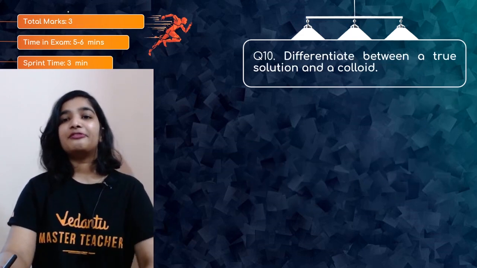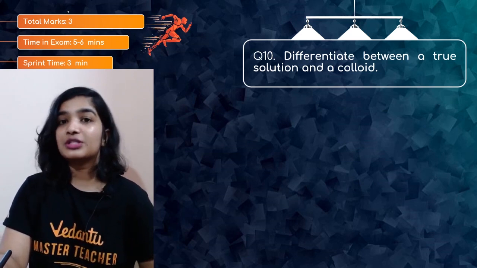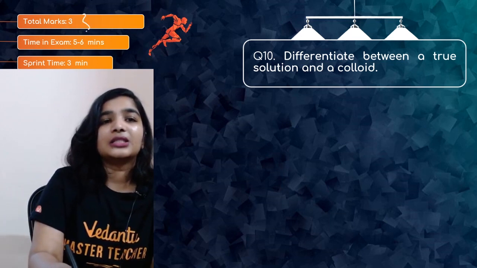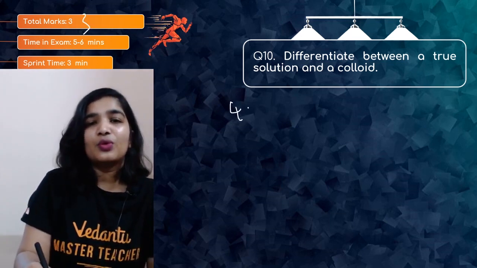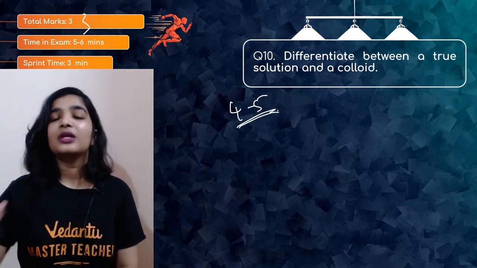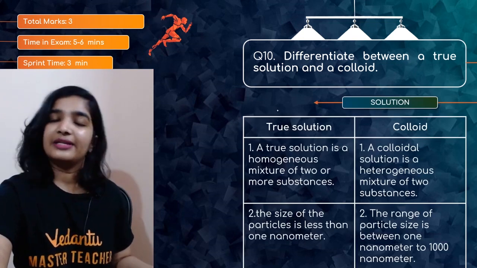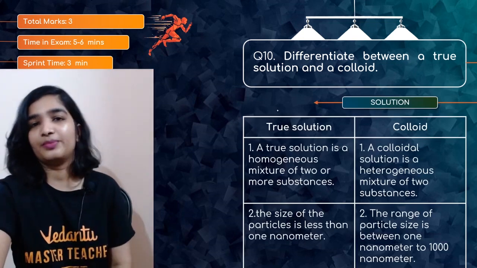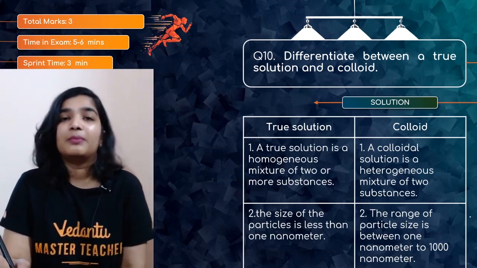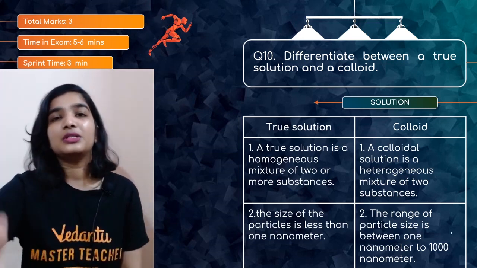So the next question is, differentiate between a true solution and a colloid. True solution is a homogeneous mixture, whereas colloid is heterogeneous, right? As this is for 3 marks, I would say at least write 4 to 5 points. The last has to be an example. First, true solution is homogeneous, whereas colloid is a heterogeneous mixture. Then about the size of the particles: in a true solution, they are very small, less than 1 nanometer. But in colloids, the particle size ranges from 1 to 1000 nanometer.